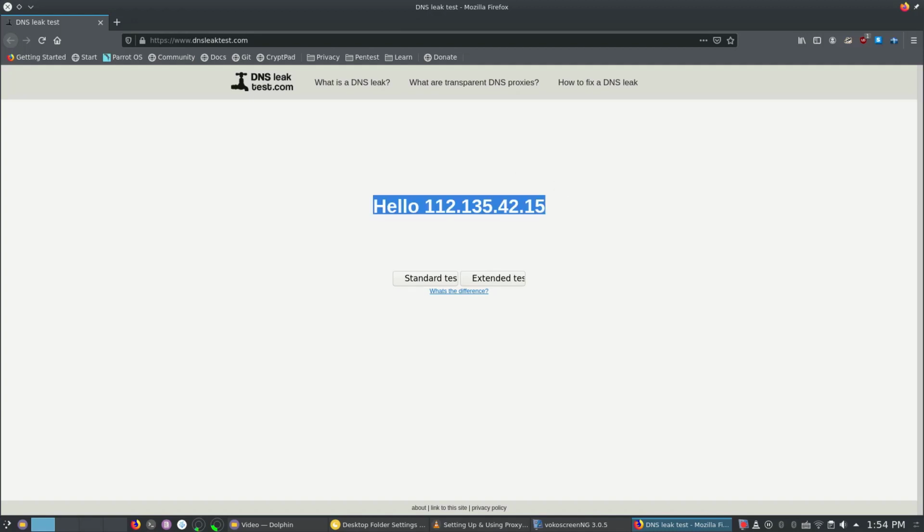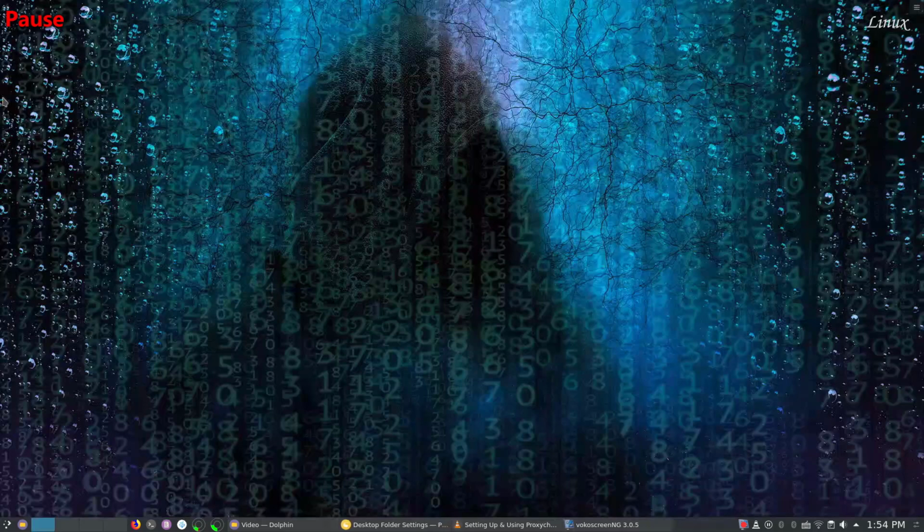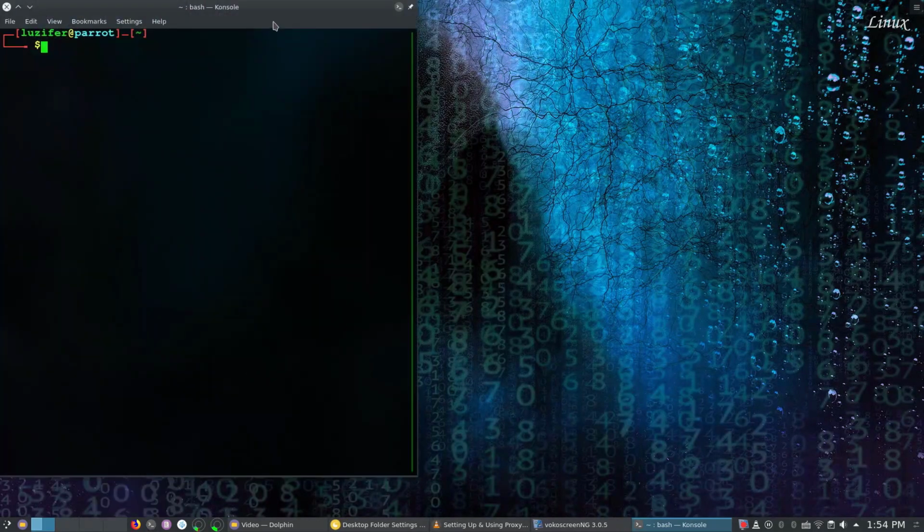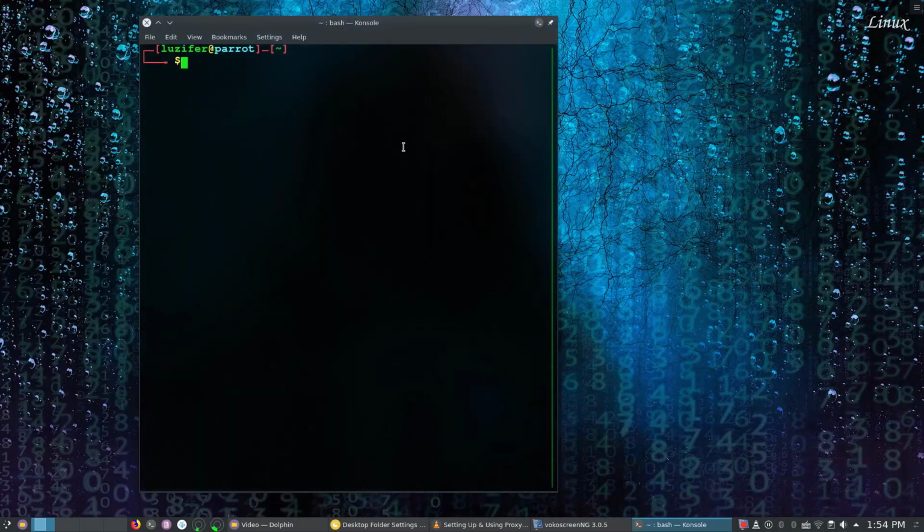So let's get started. First of all, open up your terminal and open up the Proxychains configuration file using the nano text editor with this command: nano /etc/proxychains.conf.